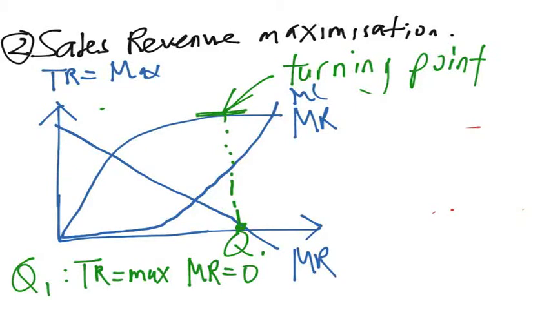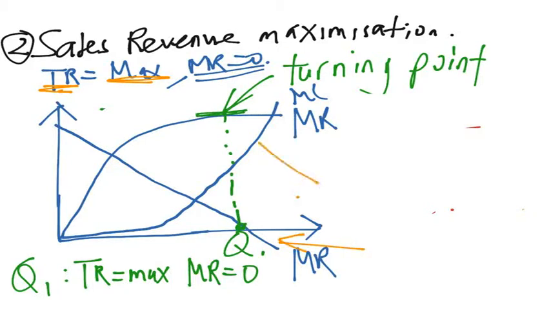Next is what we call sales revenue maximization, where firms maximize sales revenue. And firms can achieve that when the total revenue is maximum, or when the marginal revenue equals 0. Okay, so if you look at it in the graph, this is the marginal revenue curve. Hold on. Sorry, there's a mistake here. This is the total cost curve, and this is the total revenue curve.